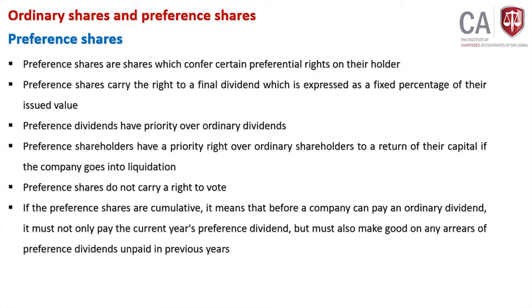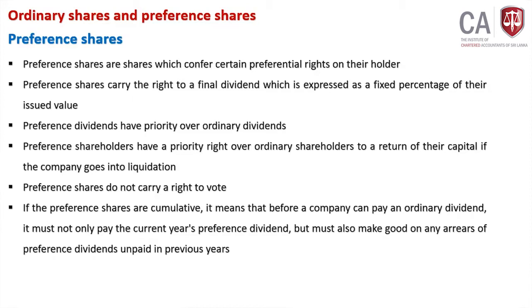Preference shares do not carry voting rights to appoint new directors or to take business decisions. Preference shareholders can't vote. All the business decisions will be taken by whom? Ordinary shareholders, right? For preference shareholders, it's just an investment. For that, they will get a fixed return and they have priority over ordinary shareholders, but they don't have voting rights.